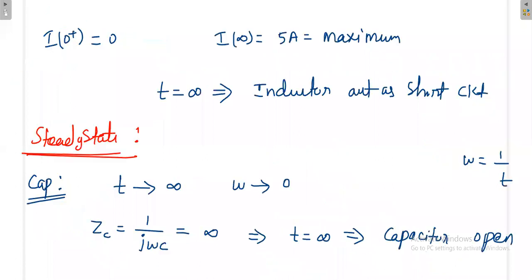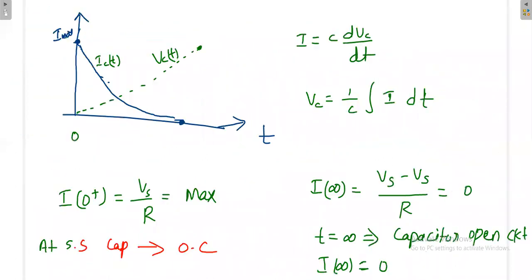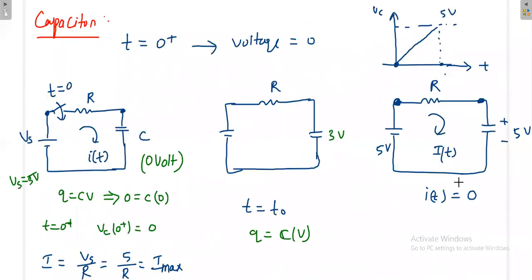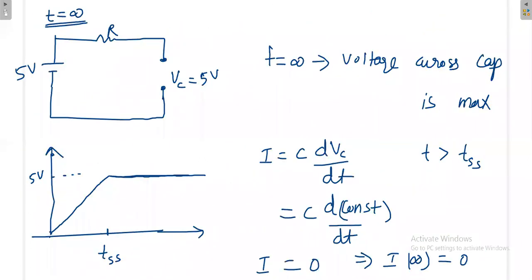We just proved it with the help of the circuit. Once you attain the steady state, the current in the circuit will be 0. The same thing we are writing with the help of the formula. Your current will become 0.